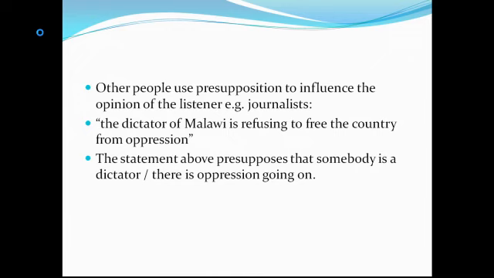No, we did not. But where such a statement is aired on the radio, the dictator of Malawi, it is already presupposing that everybody in Malawi knows that the person being referred to is a dictator. So that is another clever way journalists or the media use presupposition to influence the opinion of the listener. So in this particular case, somebody is going to say, so Mr. So-and-so is a dictator. I didn't know. So you influence the opinion of the listener. So the listener from then onwards is going to look at that particular person as a dictator. I hope you are able to understand presupposition this far.